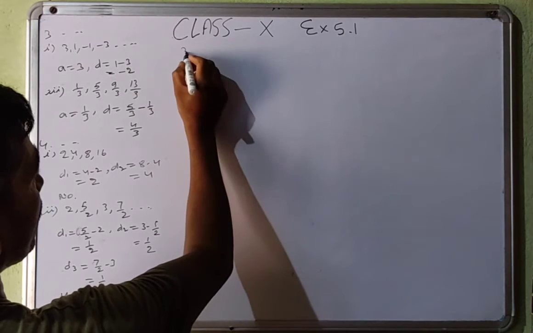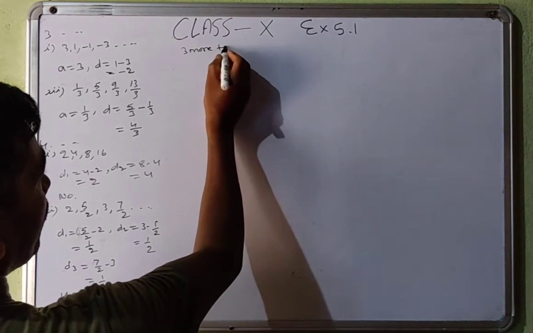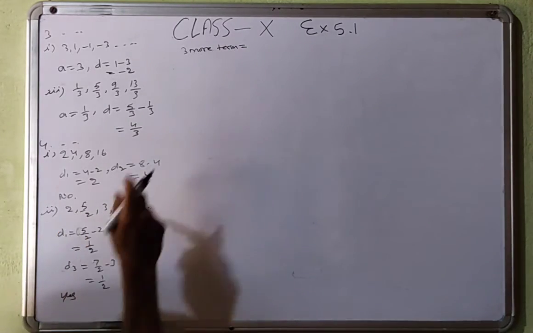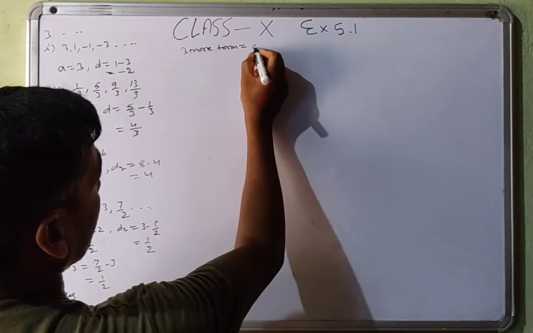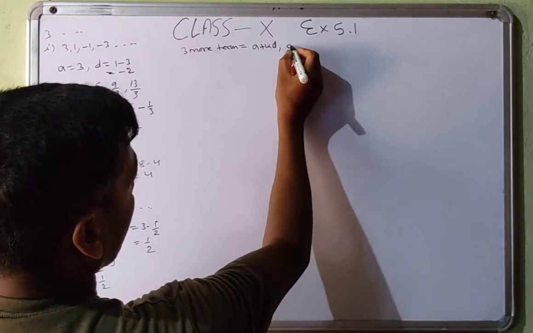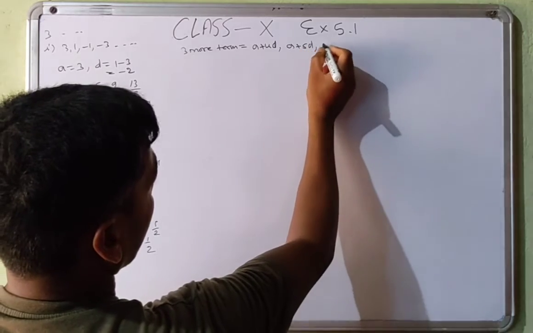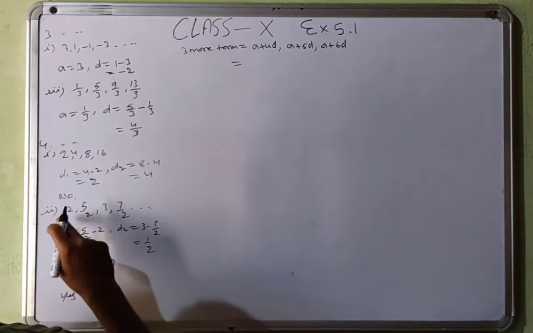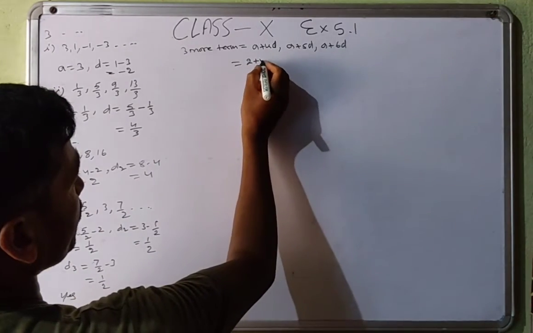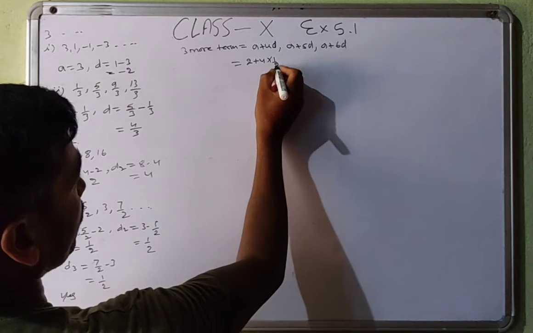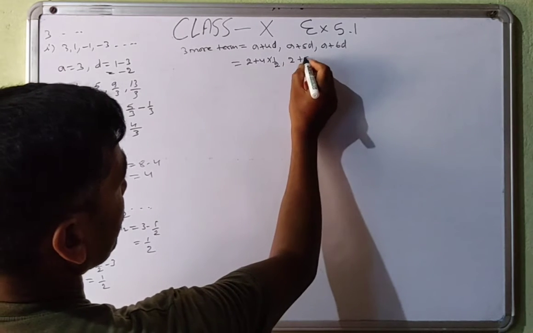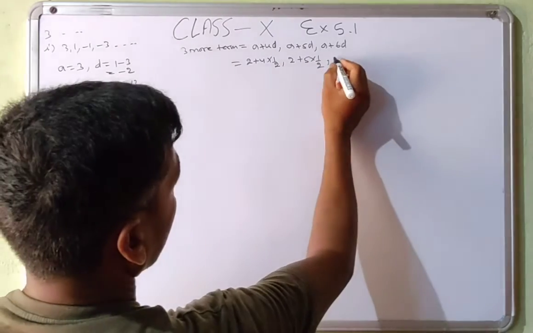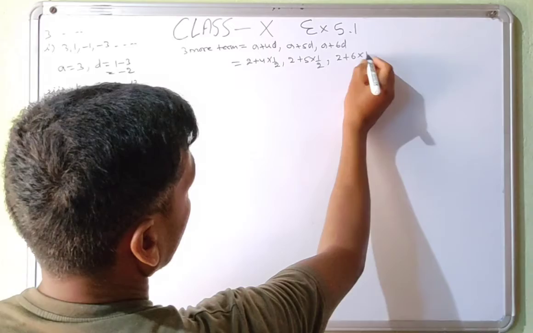Or you can write like this: 3 more terms. How many are given? 1, 2, 3, 4 terms are given. So we are finding for the fifth term. So A plus 4D, A plus 5D, A plus 6D. 1, 2, 3 more terms. So A is 2 plus 4 into 1 upon 2, then 2 plus 5 into 1 upon 2, and then 2 plus 6 into 1 upon 2.